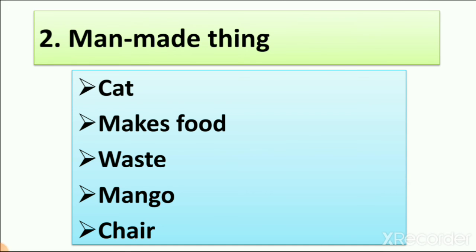Then makes food, wrong answer. Then waste, wrong answer. Then mango, wrong answer. And chair. So the man can make chair, because we know that carpenter makes chair. So we circle the chair. So the right answer is chair is man-made thing.